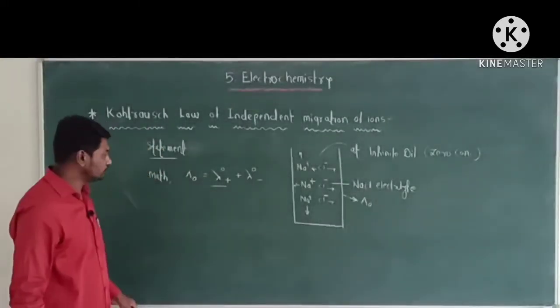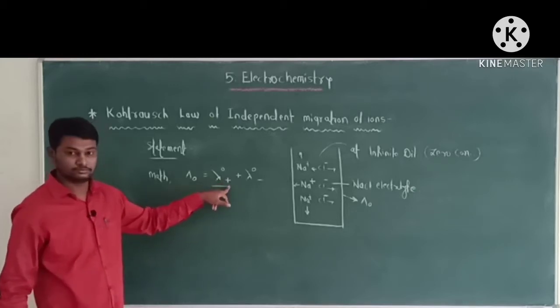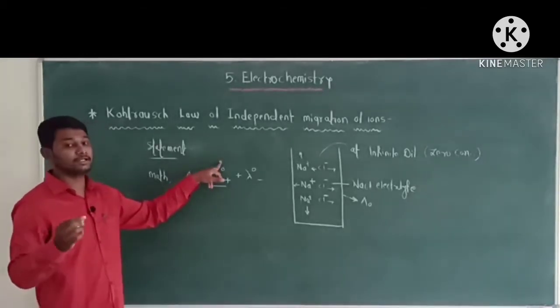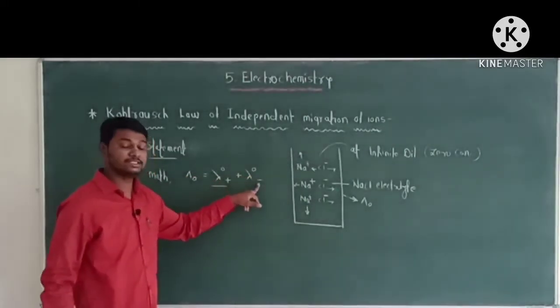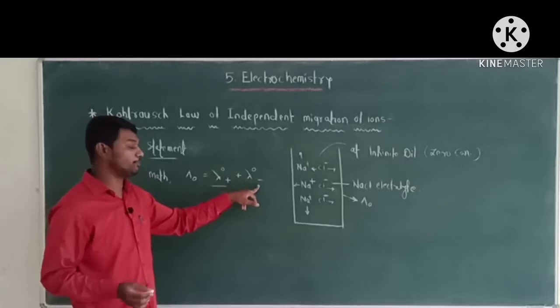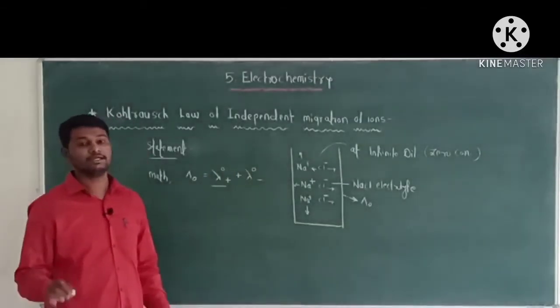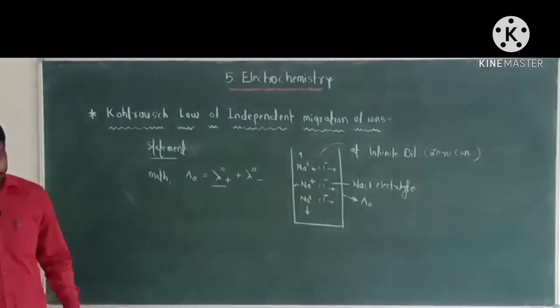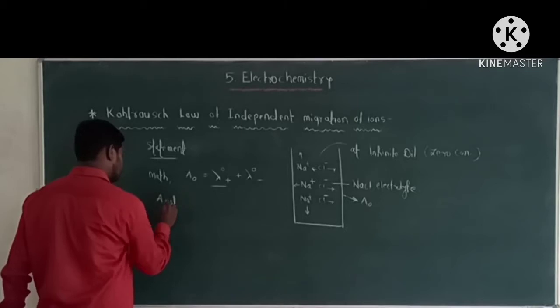Small lambda 0 plus is the molar conductivity of a cation at zero concentration or infinite dilution, and lambda 0 minus is the molar conductivity of an anion at zero concentration or infinite dilution.